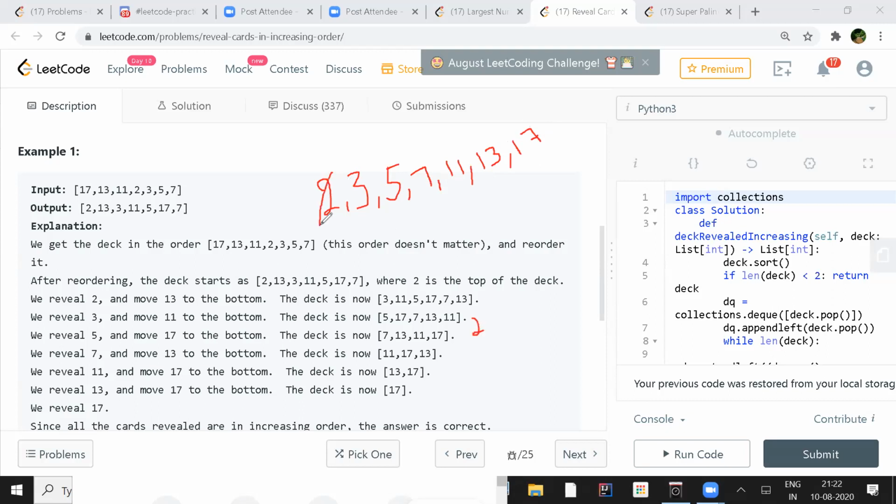So we just move 3 to the back side. Then we take 5, but as per the deck, we have to take 3, right?